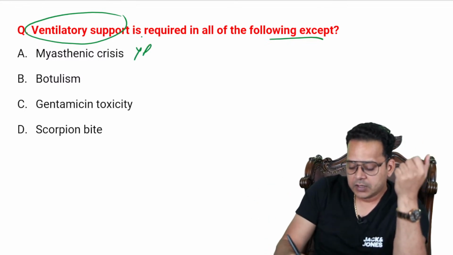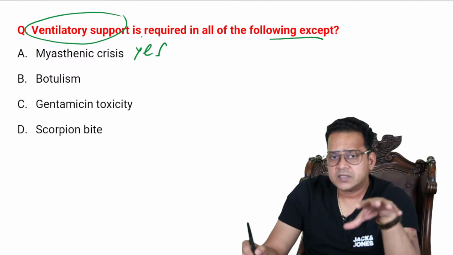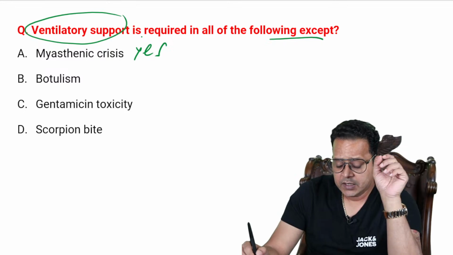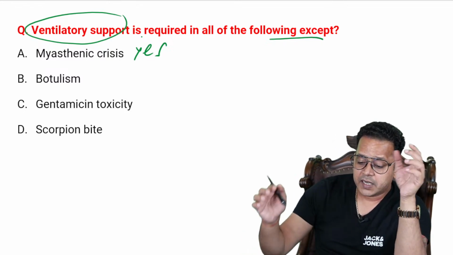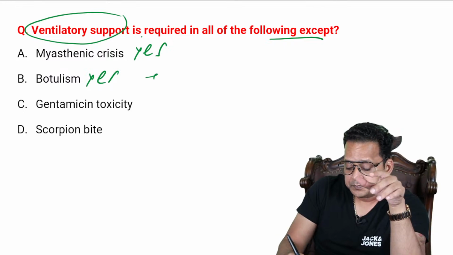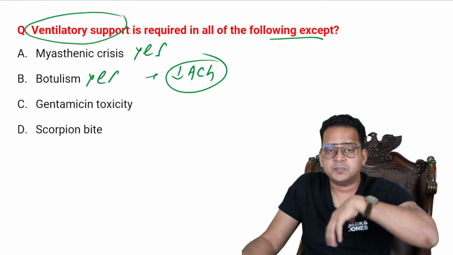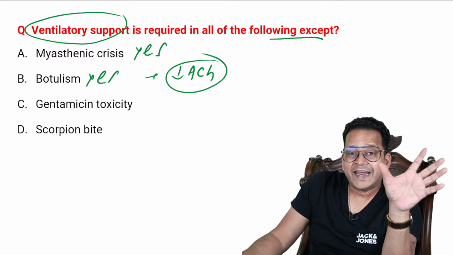All of you know that in myasthenic crisis, there can be a decreased muscle contraction, respiratory paralysis can be seen. Botulism, again, if you guys are answering botulism, I don't know why, because in botulism there is a decreased release of acetylcholine, and that can cause respiratory paralysis because ACH is important for stimulation of NM receptor.